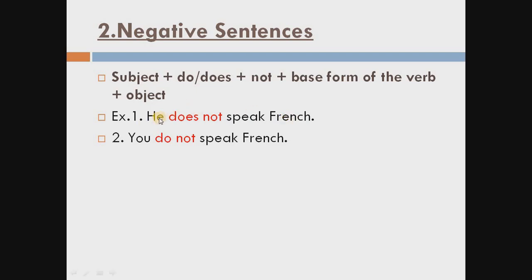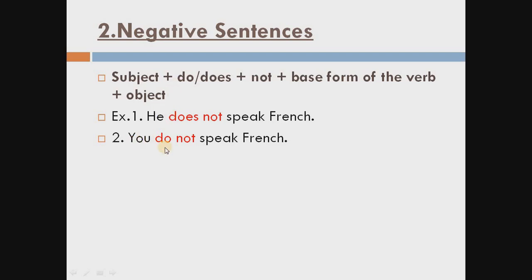So this is subject he, singular subject. What do we choose here? Does for the singular subject, then not, then the base main form of the verb, which means speak is the main verb, and then object French. Again see, you, we consider you as a plural. So with you, what do we choose?